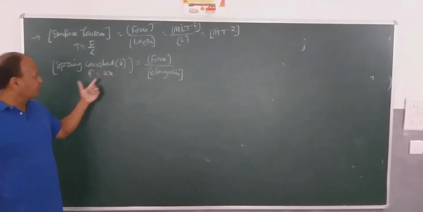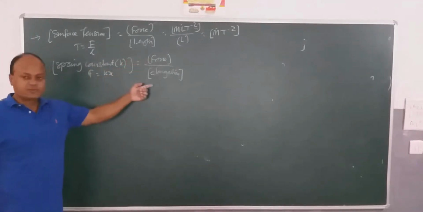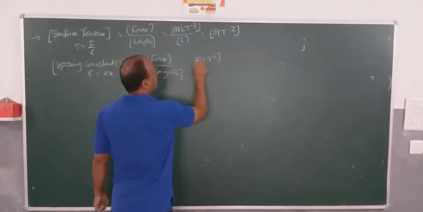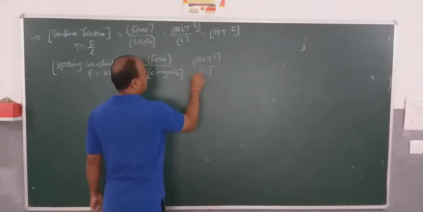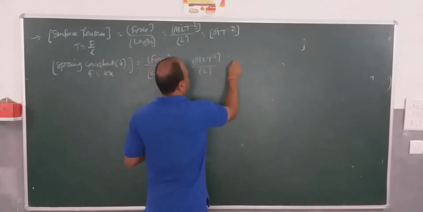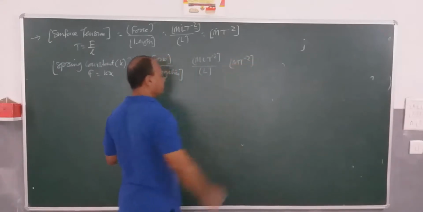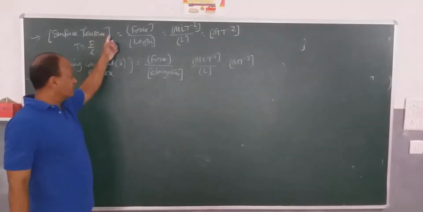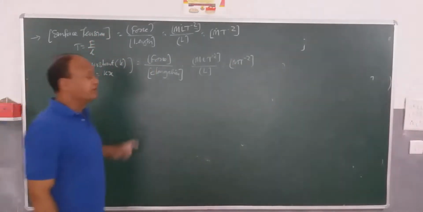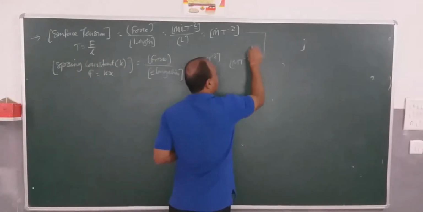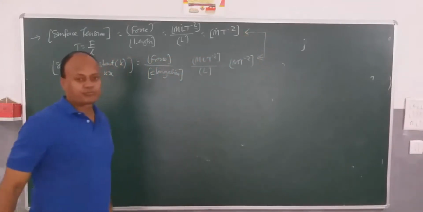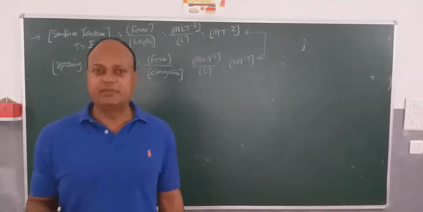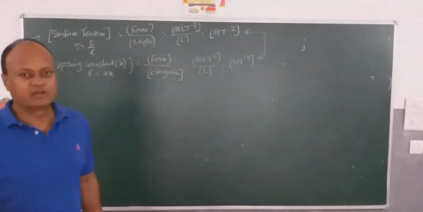F is equal to K into X. So you can say K is equal to F by X, force by elongation. Force dimension formula is M L T to the power minus 2 divided by elongation, which is L. So it will be M T to the power minus 2. Now again, if you study the dimension formula of surface tension and dimension formula of spring constant, you find that both are basically same. So we are coming across so many examples where physical quantities have different names, but they have the same dimensional formulas.